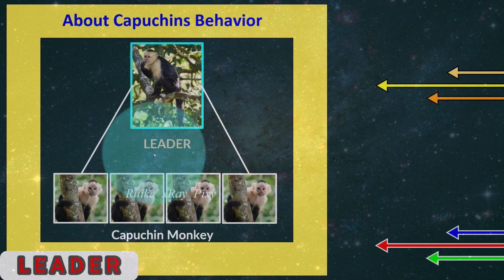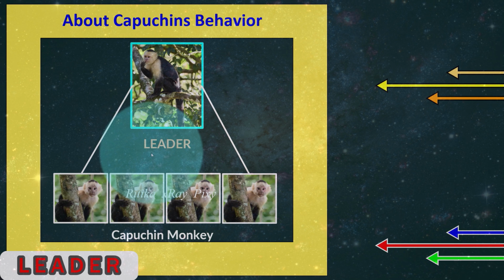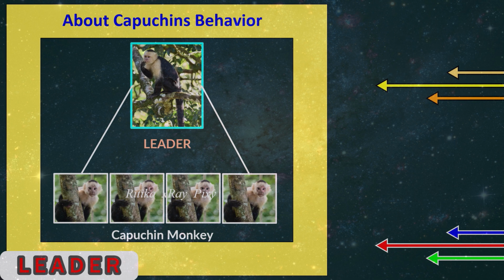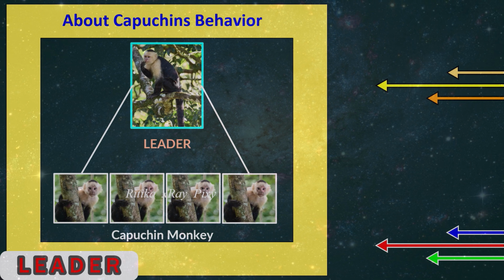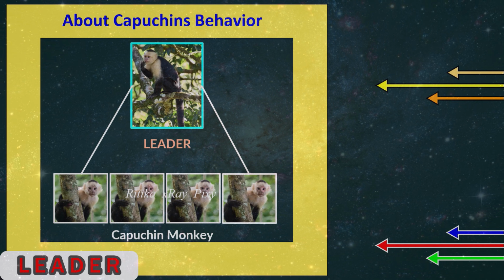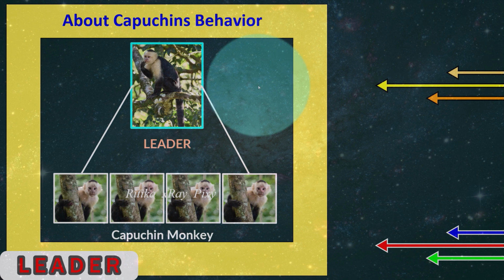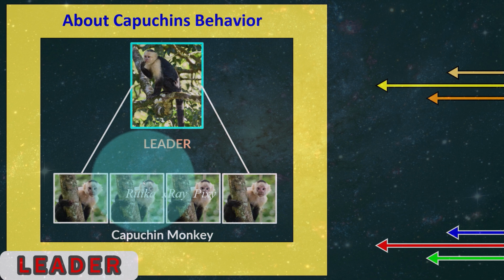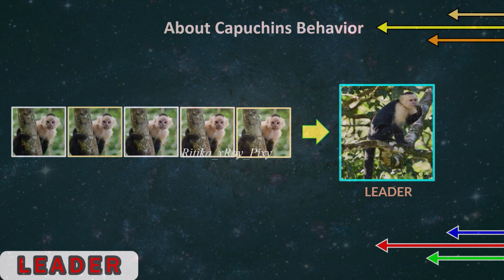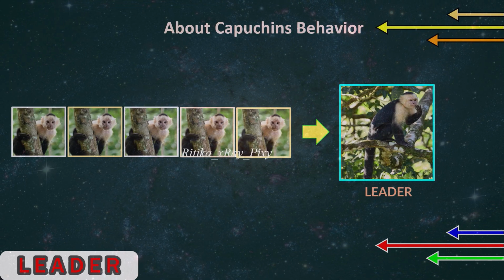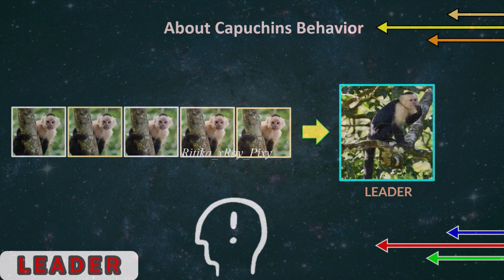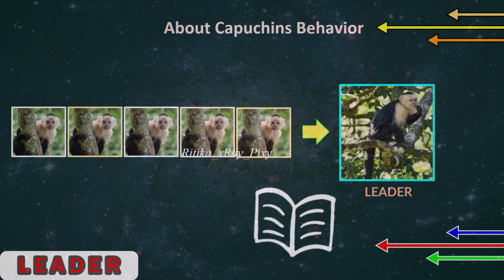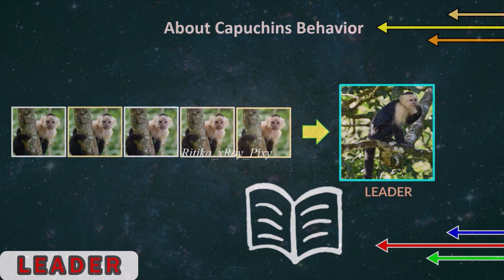Next, you can see here the leader. They live in groups and they follow a leader. They often follow a selected leader as they make their way through the forest in a single line. A leader is responsible for identifying the food sources for the group members. They follow the leader in a line when they go for food search. They are also highly intelligent, and are used as research subjects in studies of monkey behavior and neuroscience because of their intelligent skills.